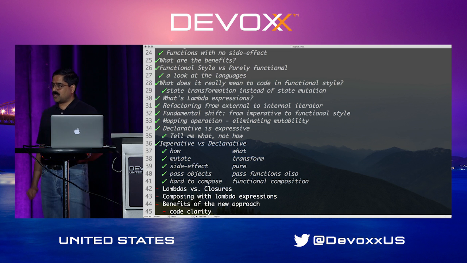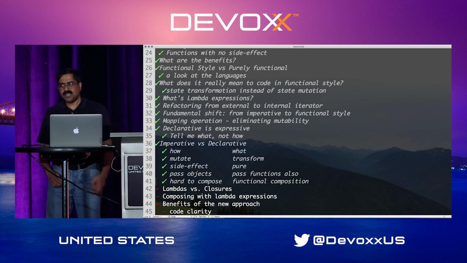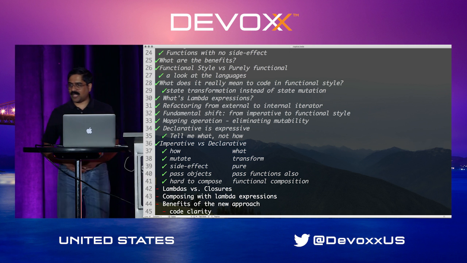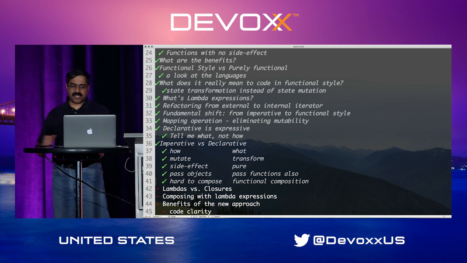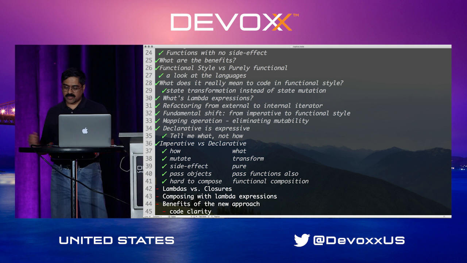And then finally, the code is very hard to compose in imperative style because statements often cause mutability, and you got to go back and get the data, whereas functions nicely compose, and you can transform data from one to the next to the next to the next.